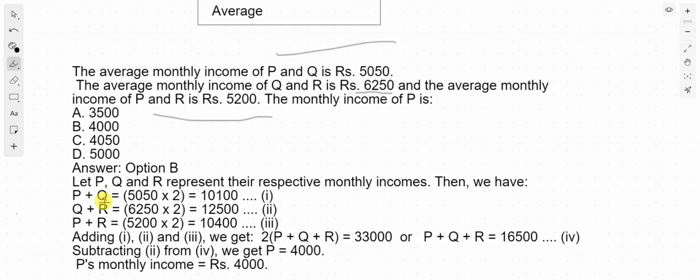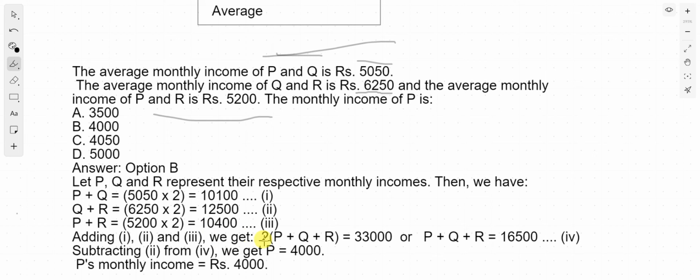Now P plus Q is 5050 into 2 because these both get rupees this, right? So we will multiply it by 2, so it will be equals to 10,100. So that is equation 1. For Q and R we know it is 6250. So similarly we will multiply it by 2 and we will get it as 12,500. For P and R we will get it as 5200 multiplied by 2. So you will get it as 10,400.